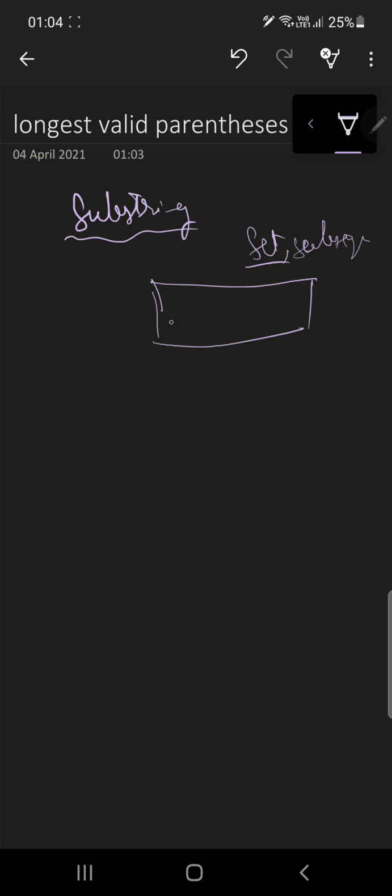Basically, what the question asks us to do is find a substring. A substring is not a set or a subsequence; substring means consecutive characters.